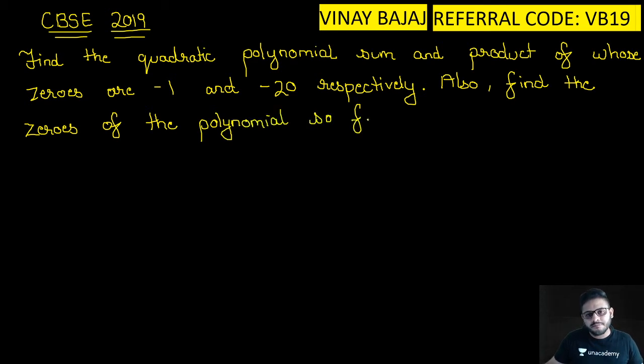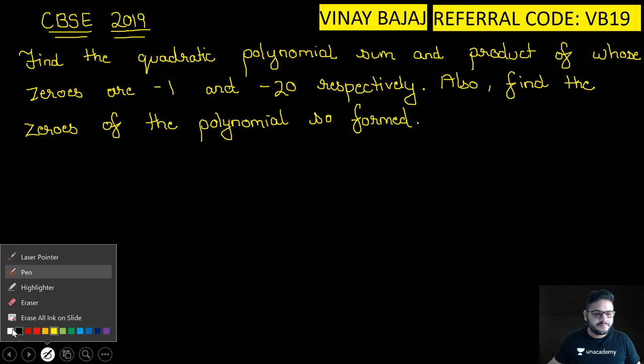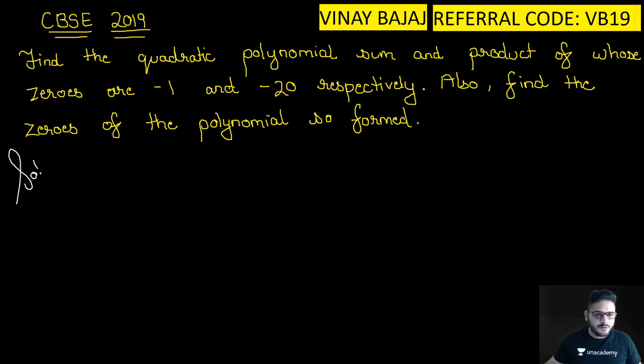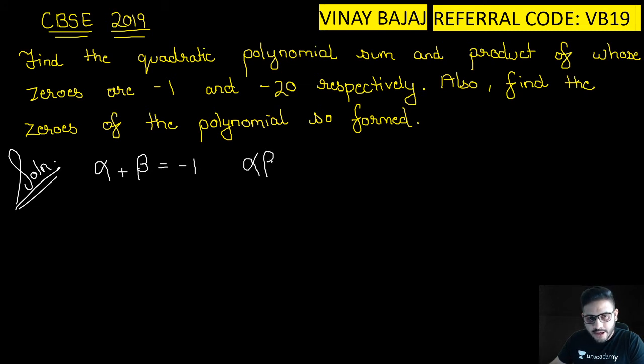Okay, I hope everyone has started doing it on their own already. So let's start the solution now. The sum of zeros is given to us as alpha plus beta is equal to minus 1, and the product is given to us as alpha beta is equal to minus 20.